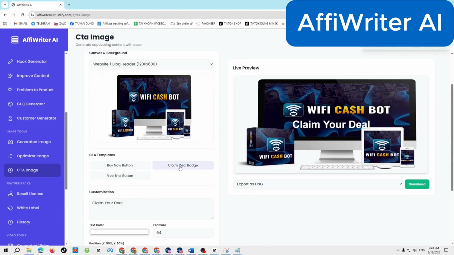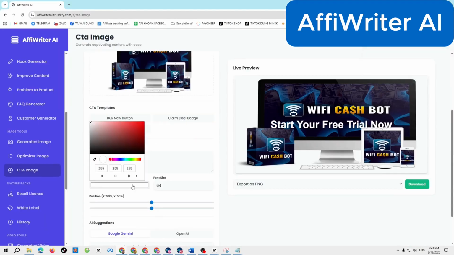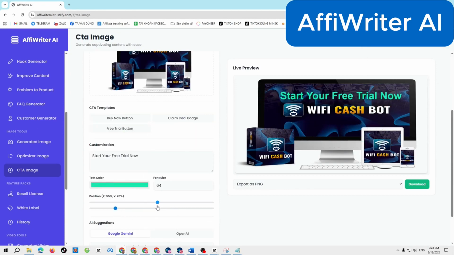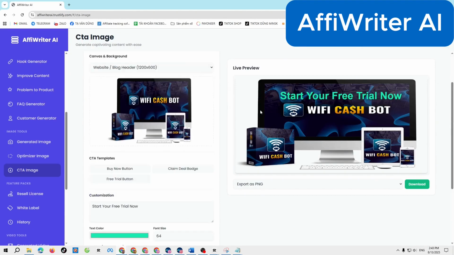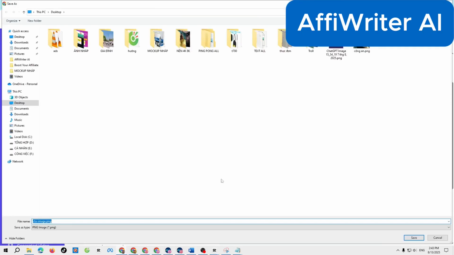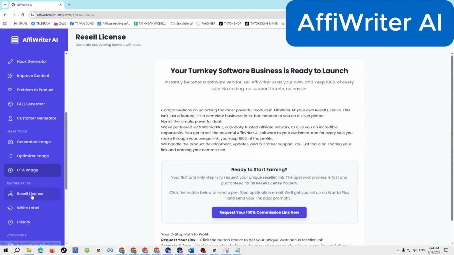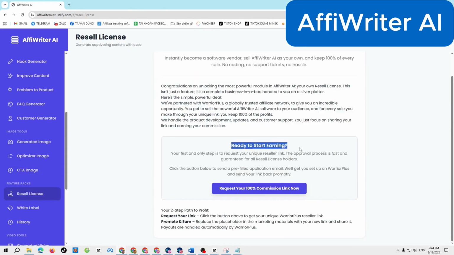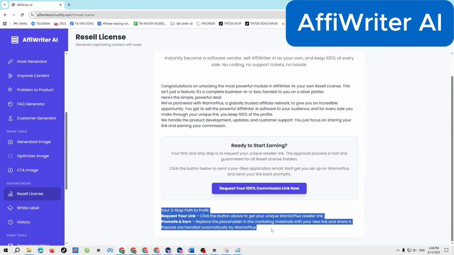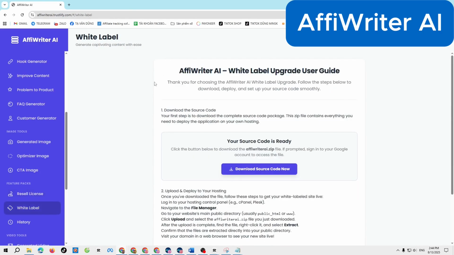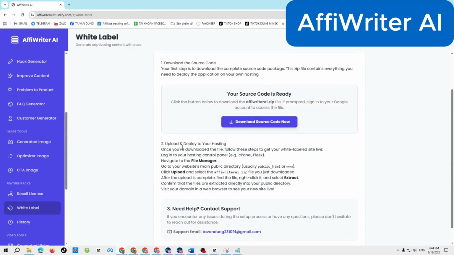AffiWriter AI's upgrade packs open new business opportunities. The Resell License Pack lets you sell AffiWriter AI as your own product and keep 100% of the profits. The White Label Pack lets you rebrand the platform with your own logo, colors, and domain. The Image Enhancement Pack unlocks all image tools. And coming soon, Video Content Maker to turn text into professional videos and Post Scheduler to automate multi-channel marketing.